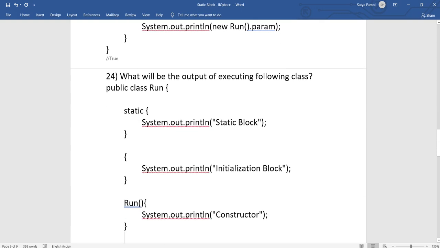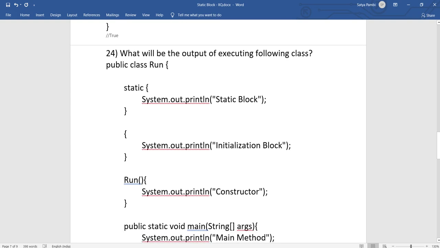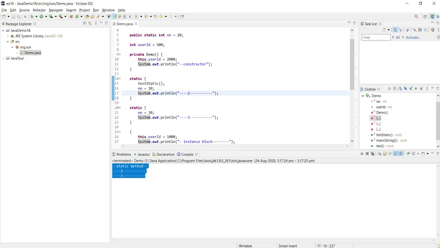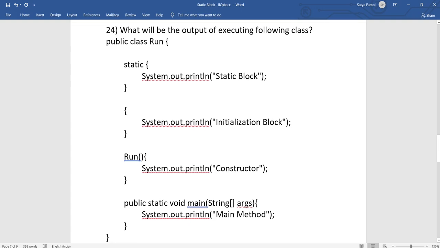And what will be the output of executing the following class? Similar to this one, we have seen so many blocks. Here is the similar thing. This is a static block, this is an instance block, this is a constructor, and this is a main method. So what all gets executed? When the main method starts executing, the JVM loads this Run class into memory.